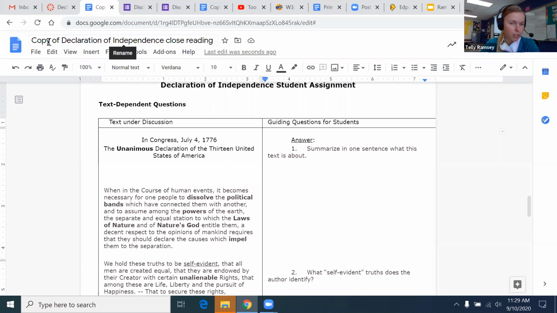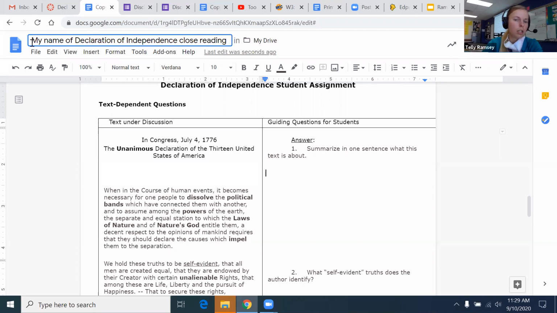But make sure this is a copy. You might title it something like your name. Okay. And once you have this, it's going to be in your drive. Make sure you know where it is in your drive. Make sure you know what the name of it is so you can find it. Okay. Declaration of Independence, close reading. Okay. My name of it.